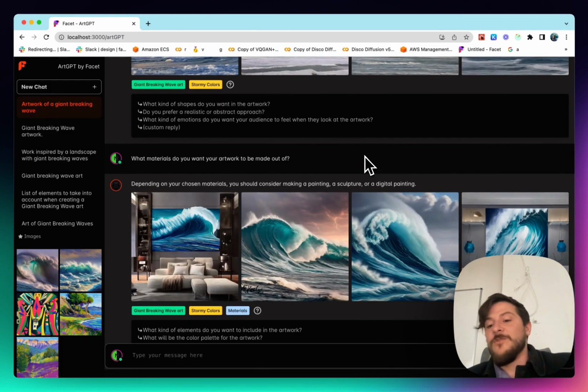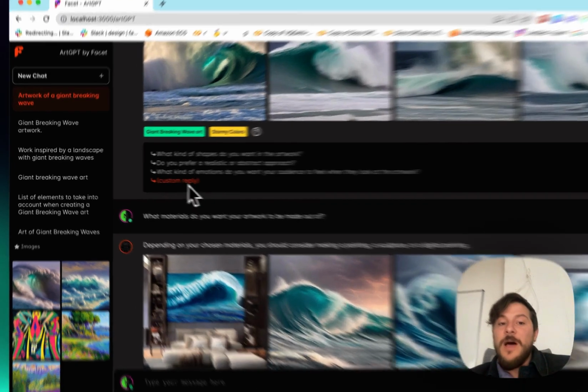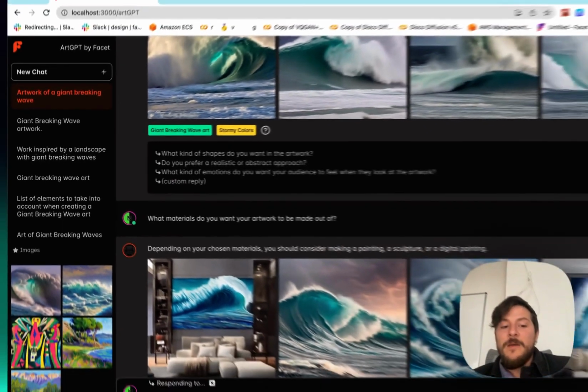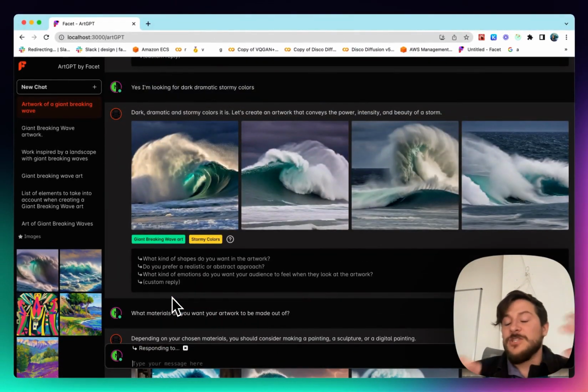I like its ideas, but I'm happy with this dramatic direction we're going, and so something we can do is, instead of being forced to talk linearly, there's this reply button here. When we click reply, we'll see it responding to, and now we can start a different thread. So we can skip the answers below, since we don't like the direction that's going, and branch off back from over here. So let's make these have high contrast and bright moonlight.